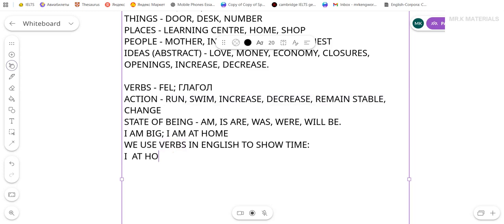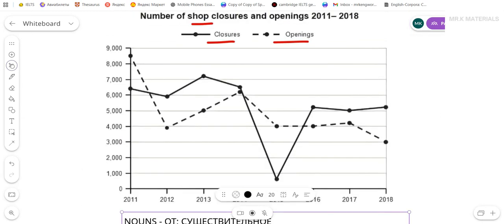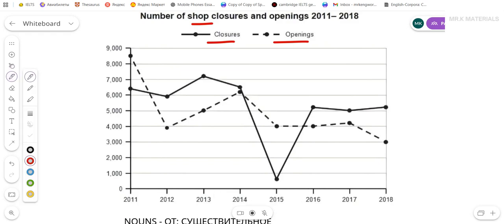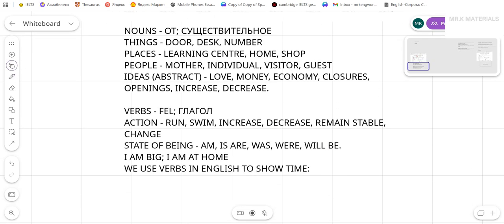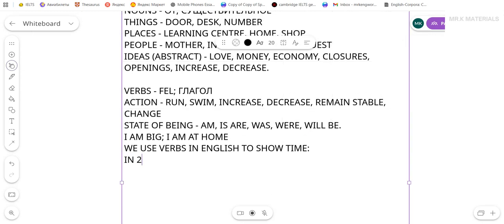Let's take one example here. Let's say we have closures, and let's say in 2011, not closures, openings. In 2011, openings dropped. Okay, let's get this. In 2011, the number of openings dropped.